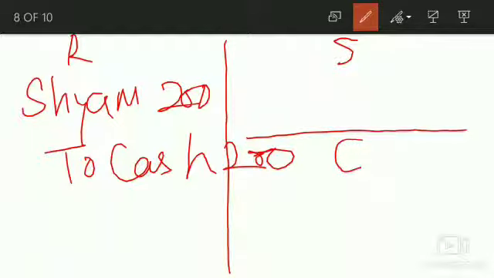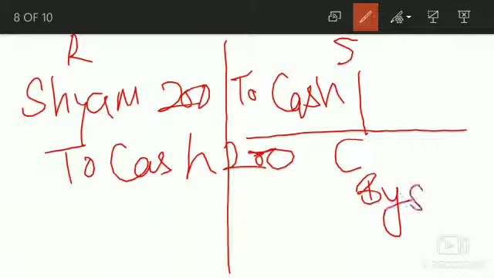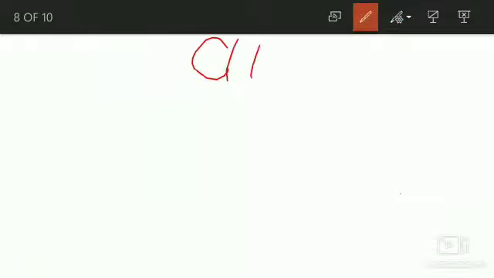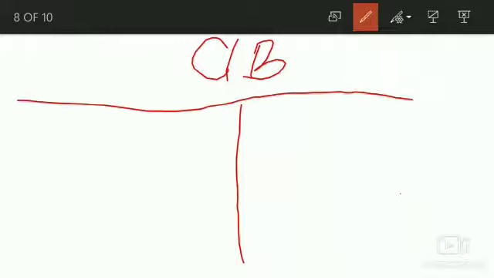Now, as per the rule of posting in the ledger, in the account of Shyam, we will post it as to cash. And in the cash book, we will post by Shyam. Is that clear to all? But if we are preparing a cash book, we do not need to journalize the transaction again and again and just post it as per the posting rule of the ledger. Just keep in mind, this is the receipt side and this is the payment side.